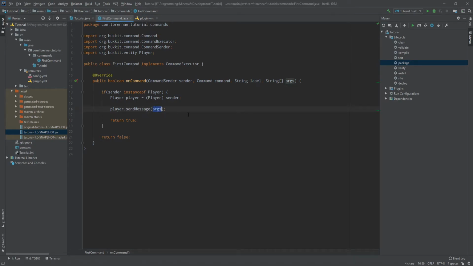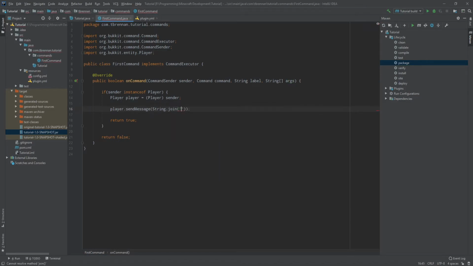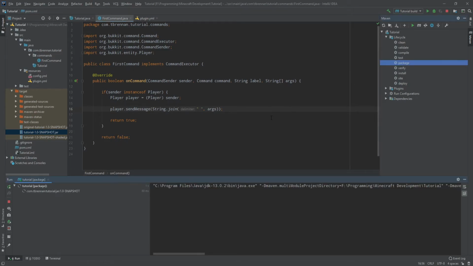So the way in which we actually join up the arguments is incredibly simple. All we need to do is String.join, and here it takes two arguments. The first argument is what we want to put in between each value. So if we wanted a space between them, add a space, a comma, and so on. For this tutorial, I'll simply be doing a space, and then all we want to do here is pass in what we're joining. So in our case, we're joining up all the arguments from this string array, followed by spaces. So I'll save this, compile it up, and we'll see you back on the server.